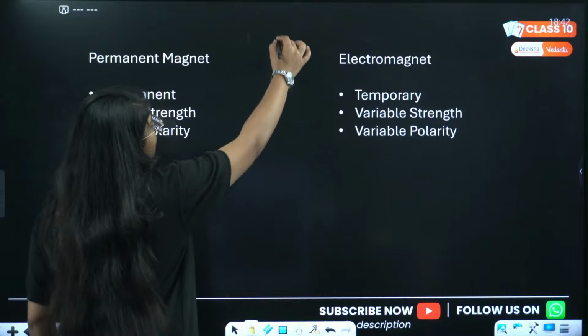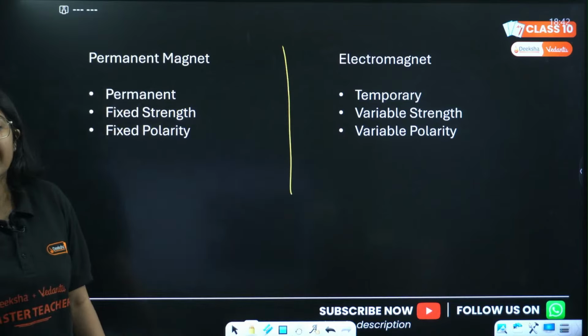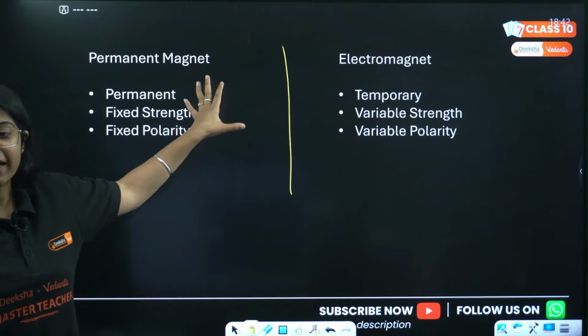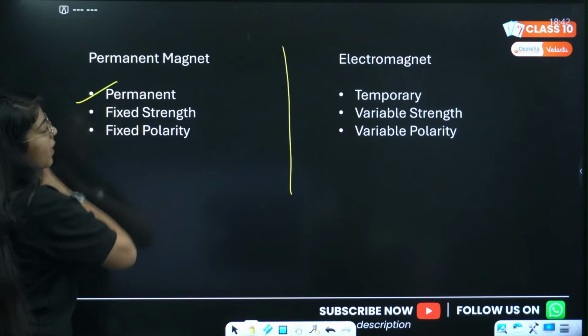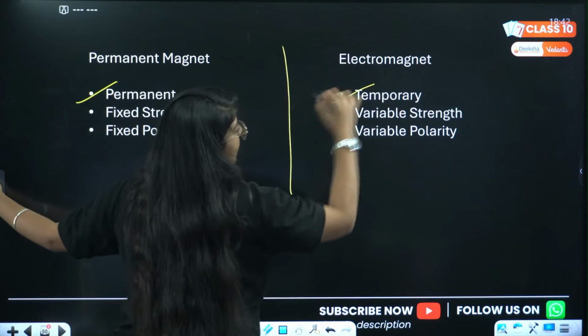What is the difference between a permanent magnet and an electromagnet? Very simple, you can write it in exam. It is a permanent magnet, an electromagnet is a temporary magnet.